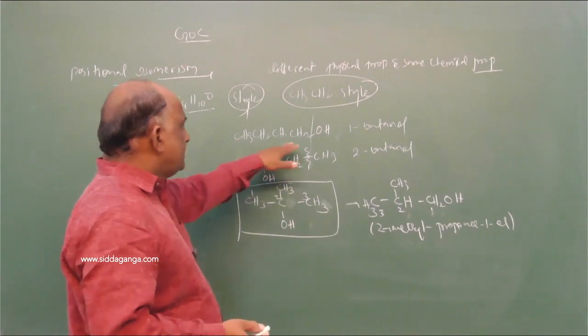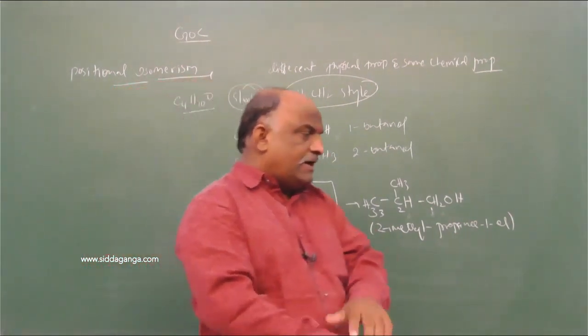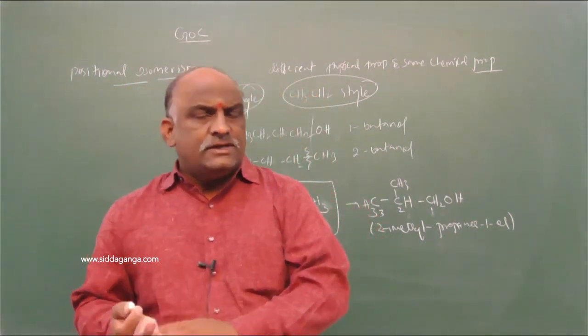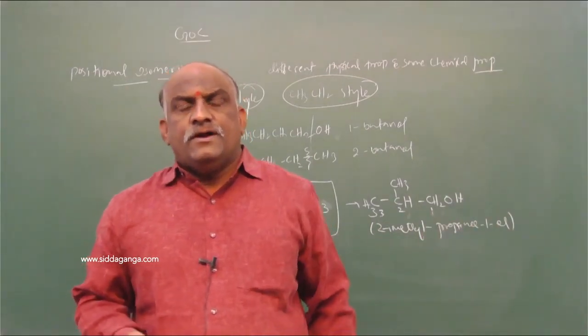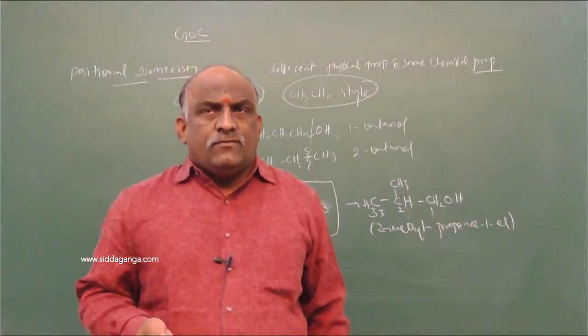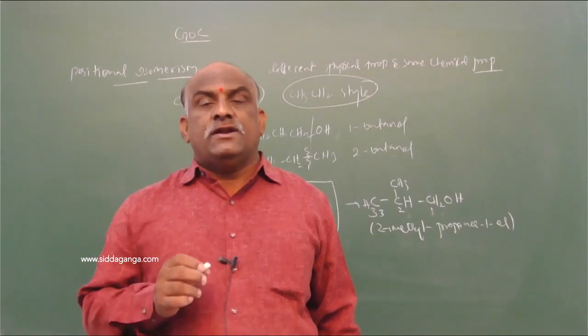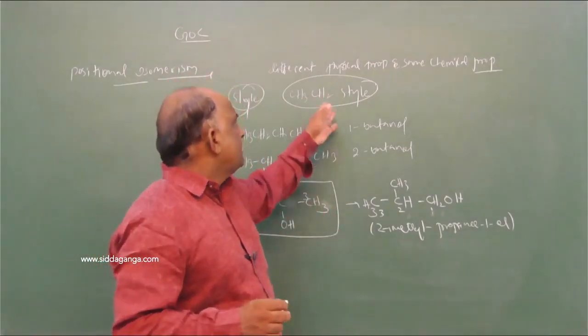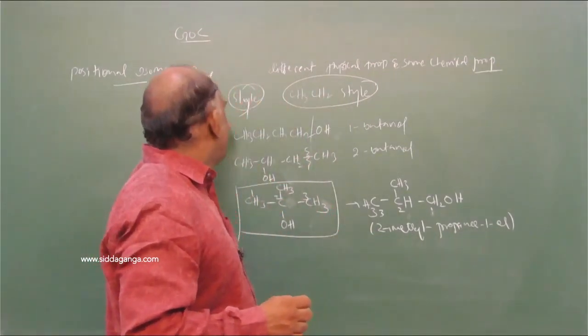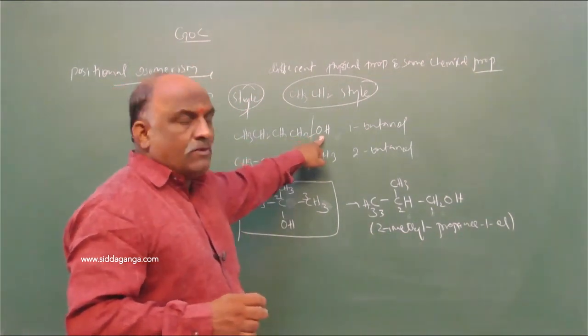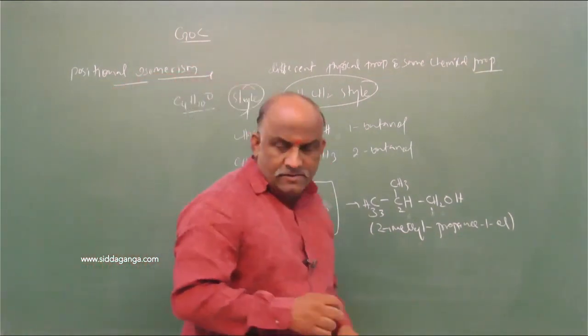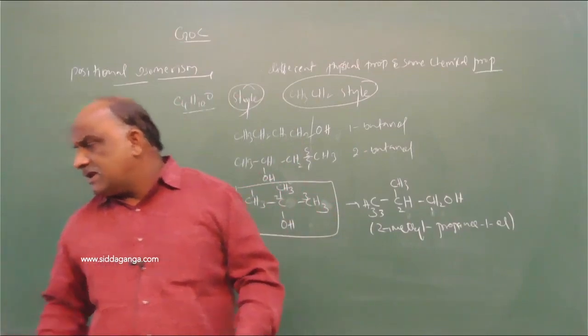So on that style we should go. We should write in CH3CH2 style. After writing in CH3CH2 style, it is very easy to find which functional group the formula contains. So this formula contains the functional group alcohol, because after completion, OH will be left. OH is called alcohol. So this is about positional isomerism.